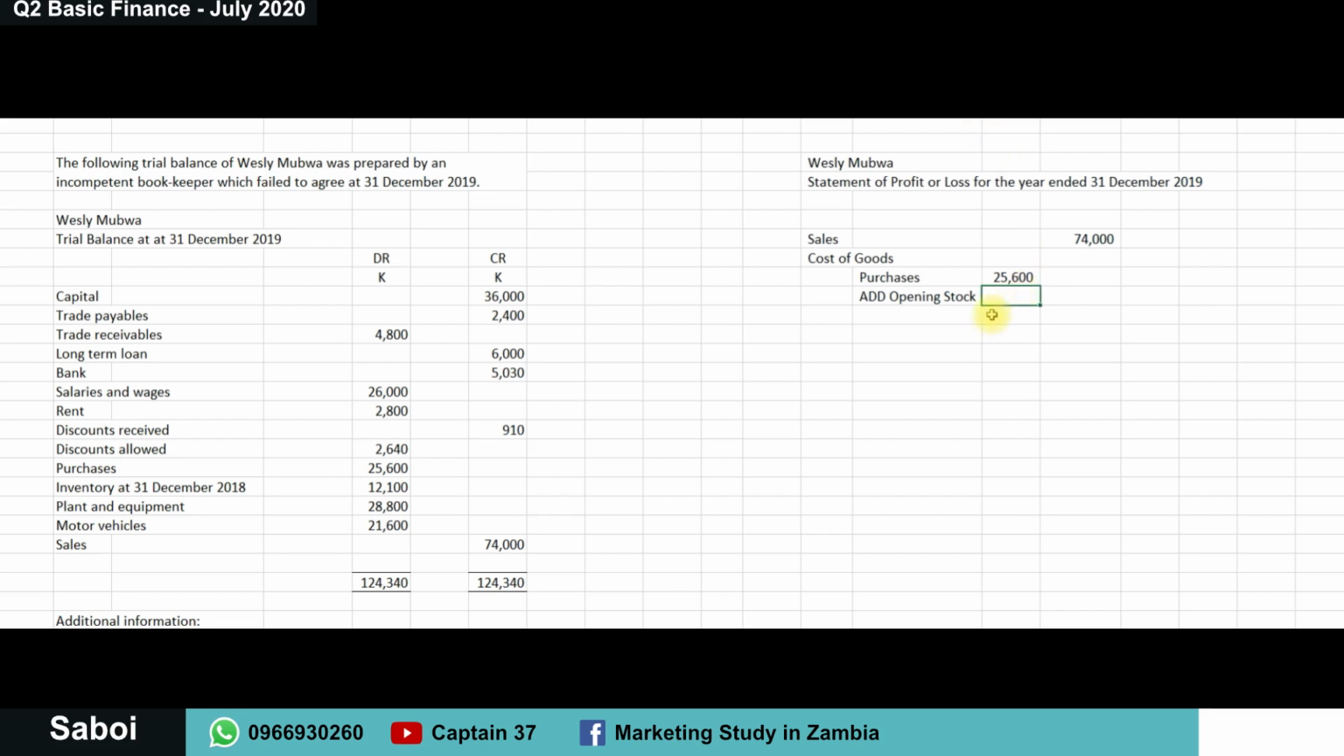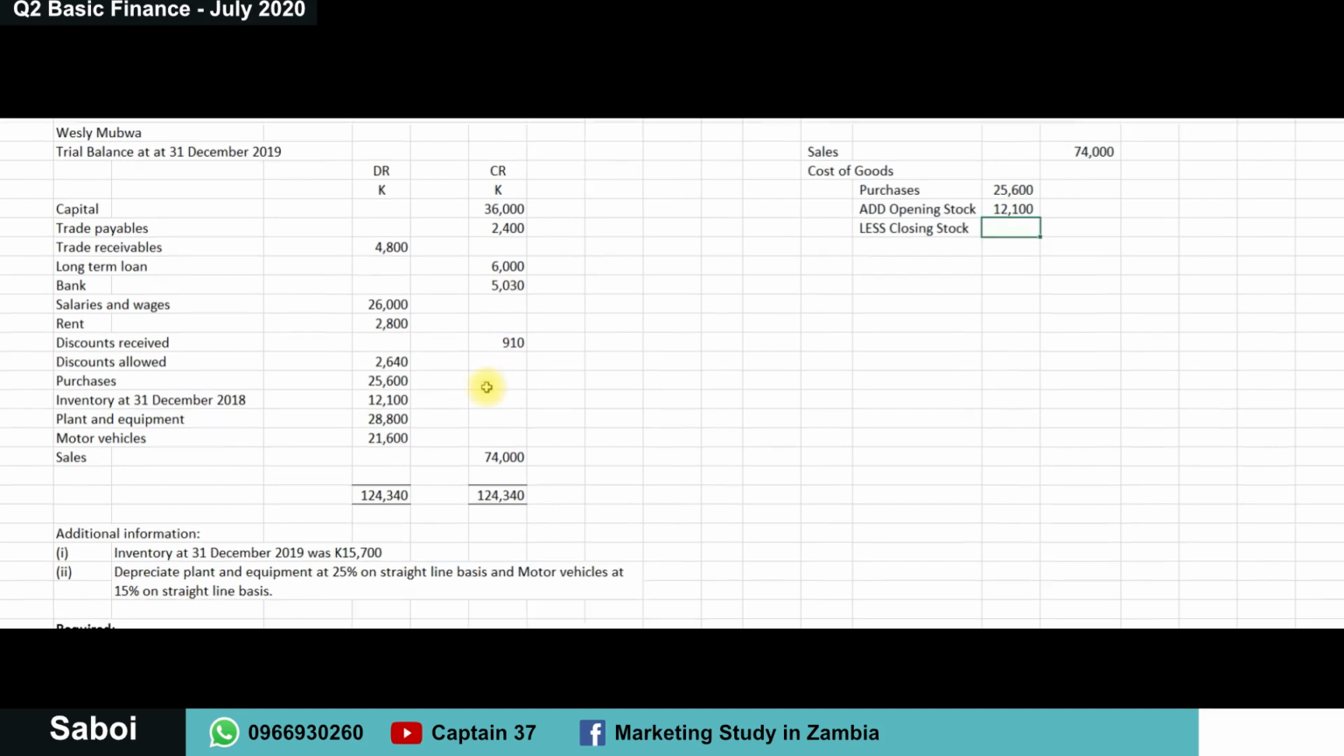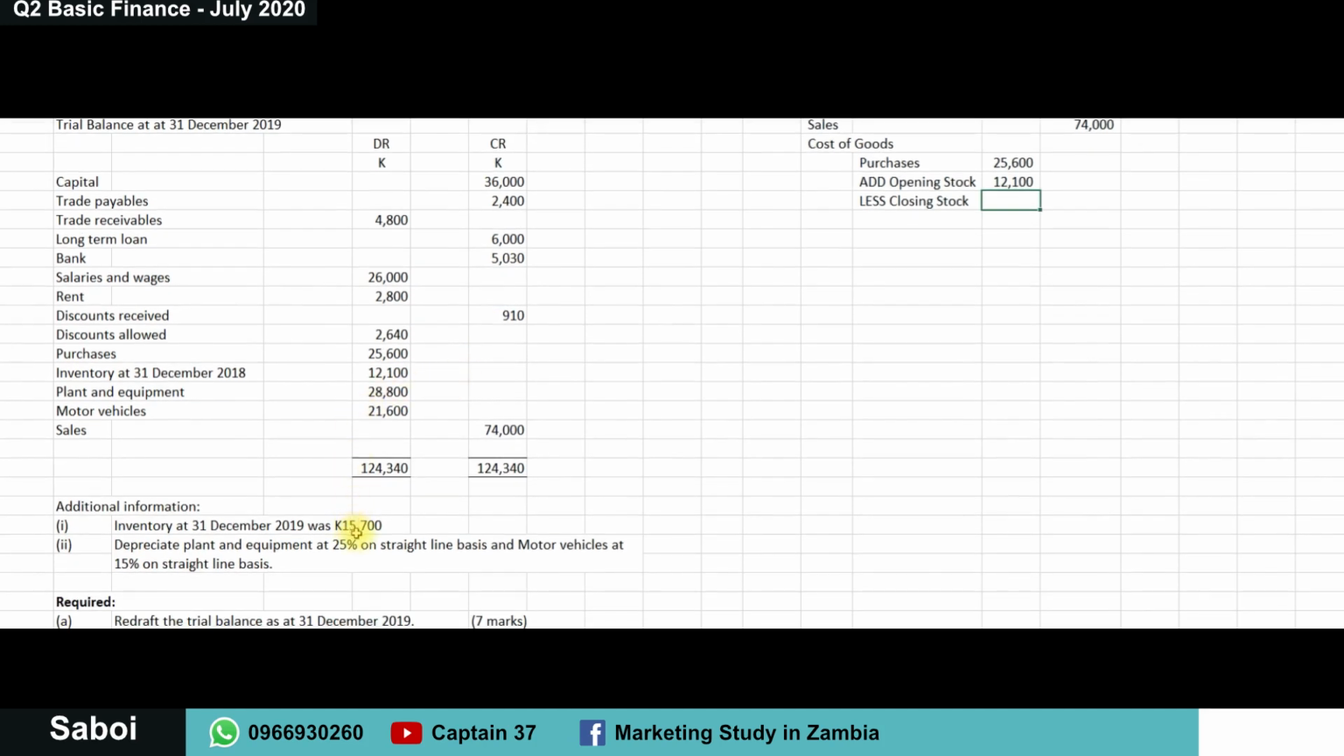Opening stock. We are told that the opening stock is here. Inventory at 31st December 2018. Yeah, so this is our opening stock. That's our opening stock. Then we are supposed to less closing stock, which is to subtract closing stock. Okay, and the closing stock was given under additional information. Do you remember that? It's right over here. 15,700.